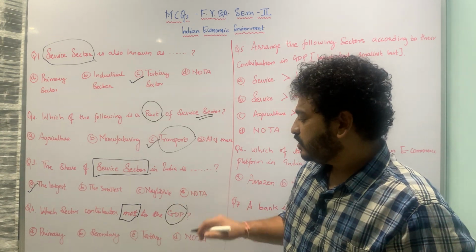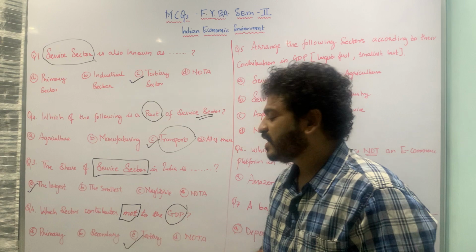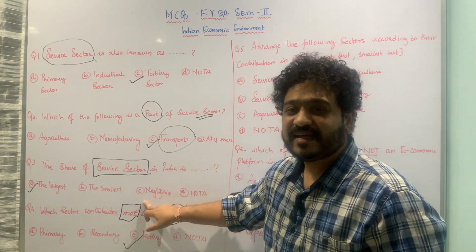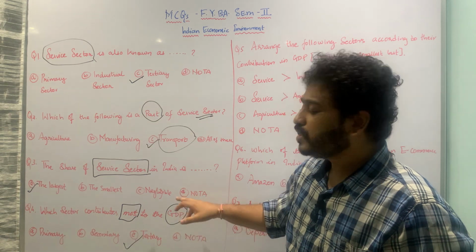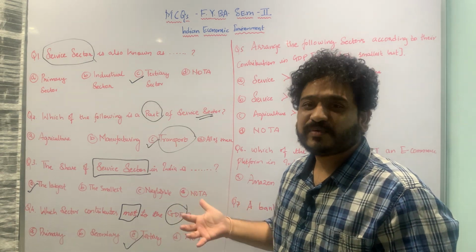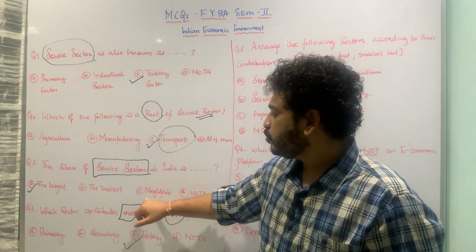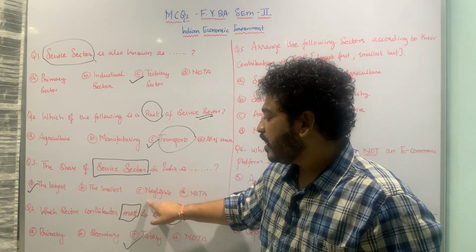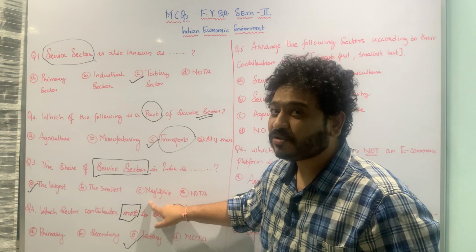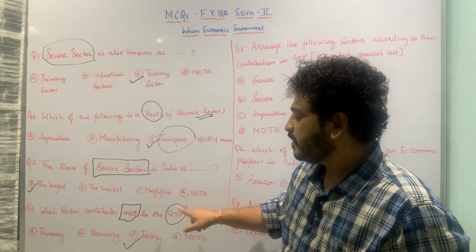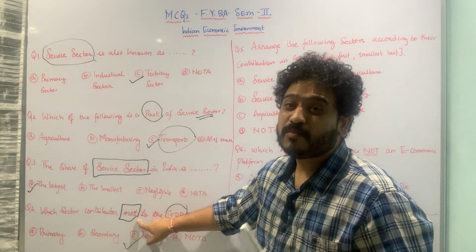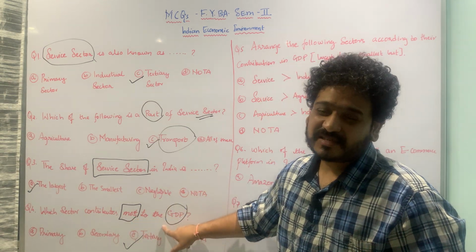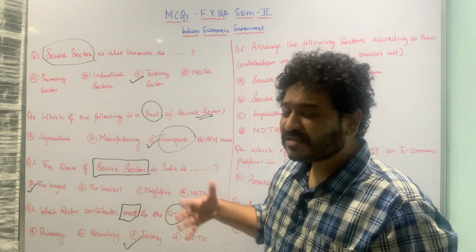The correct option is tertiary sector. This is how you can solve an MCQ using the underlying keywords as well as words that give you more detail about the question. Here there are two important things: the contribution of any sector towards GDP, and the largest contribution. The correct answer is the service or tertiary sector. This is how you solve MCQs.